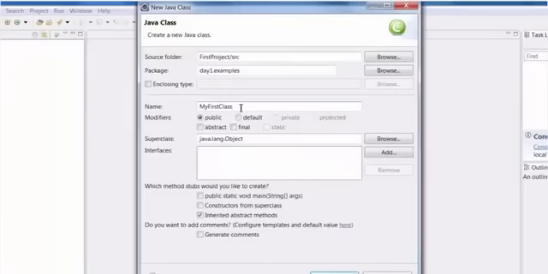Now remember, while creating the class name, you need to use a capital letter. The class name starts with a capital letter, and then the subsequent words will also have capital letters. For example, my M is capital, and then first class F is capital and C is capital. There should be no space between these words. It should be one word. Also, click on public static void main. Of course, you will learn very soon about the use of all these things, but for now, just remember to create a class and then select public static void main, click finish.